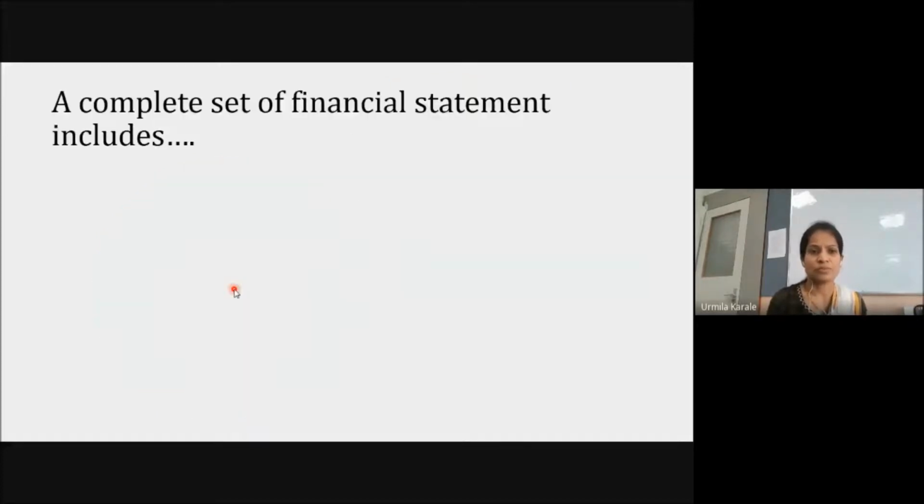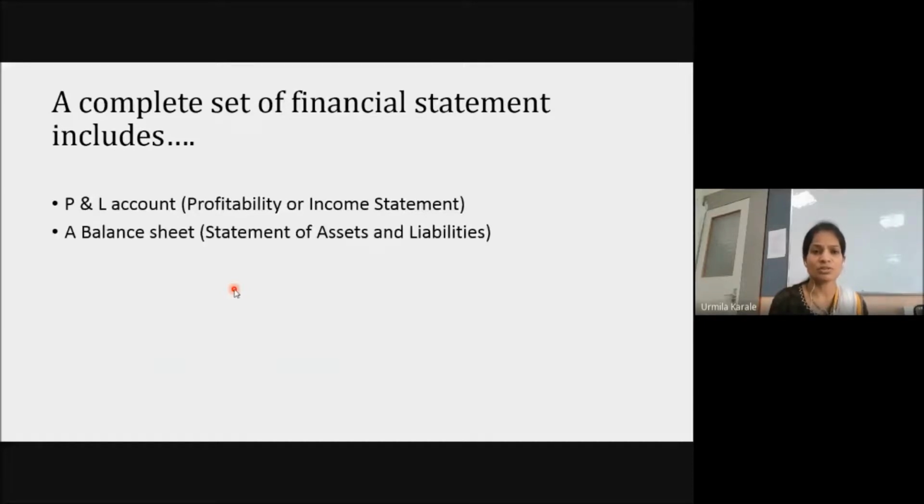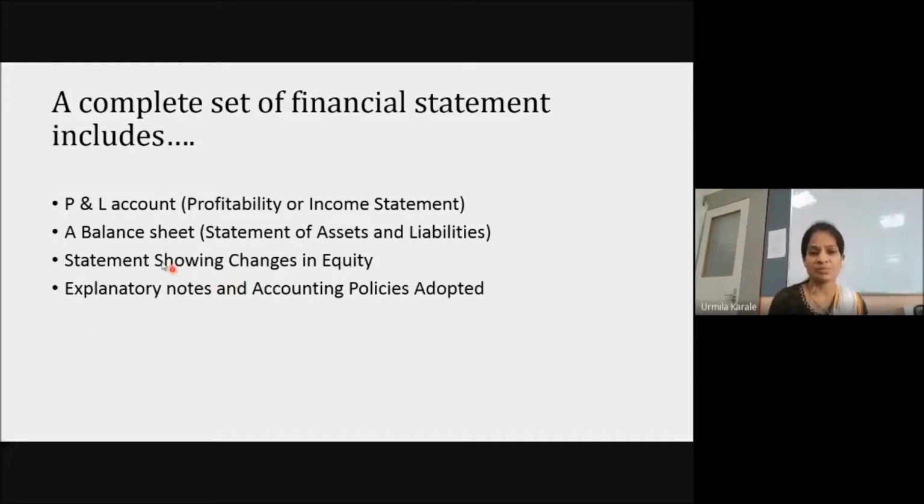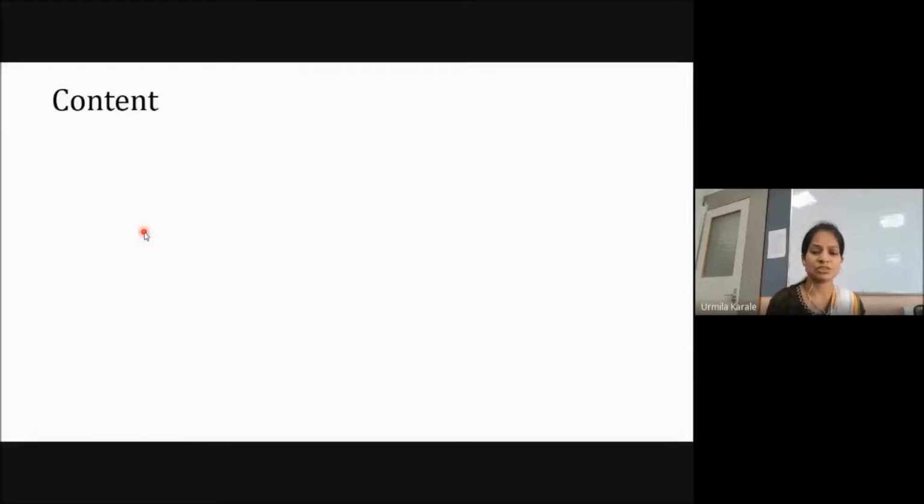Okay. Now a complete set of financial statements includes a profit and loss account, a balance sheet, then a statement which shows changes in equity. Then there may be explanatory notes or working notes showing how the calculations are made. Then there may be a list of policies or rules followed when preparing those statements. Then there will be a cash flow statement as well. Out of all these statements, we are specifically going to refer to only these two, profit and loss account and balance sheet, for calculation of ratios.